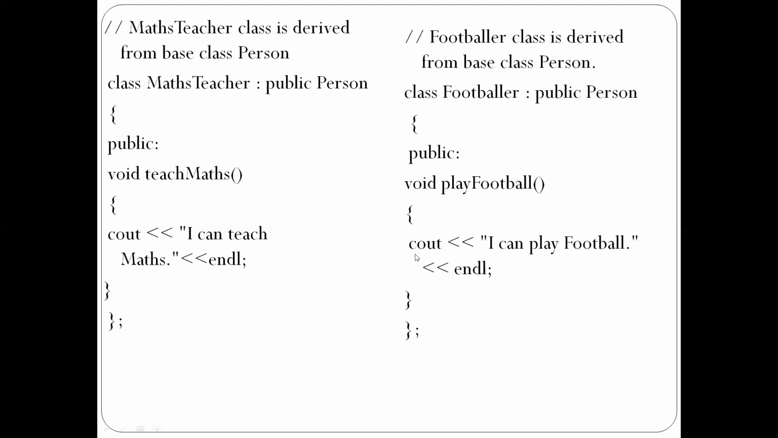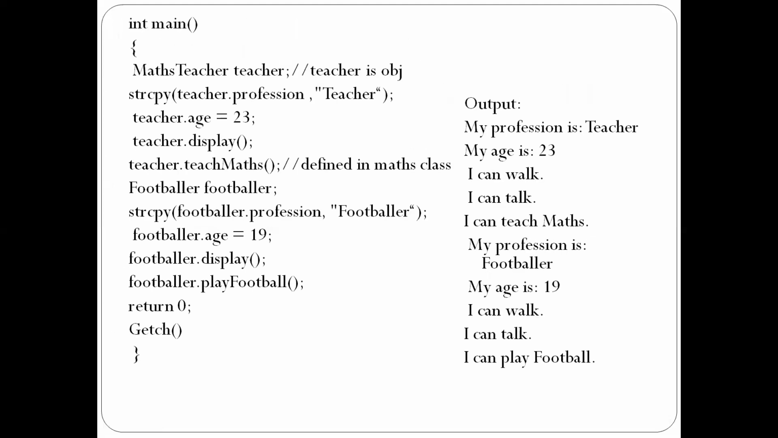Now we need to write the main program, a continuation of this program. int main. In main, we are creating a MathsTeacher object; teacher is an object. Then strcpy for teacher dot profession. Teacher is an object, and the profession is teacher. Then teacher object dot age equal to 23.